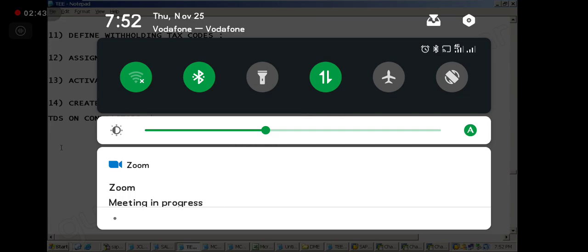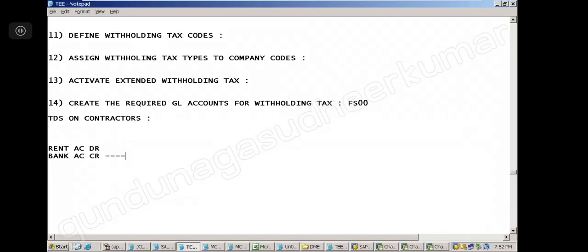Suppose we are paying rent, the rent account is debited and the bank account is credited. Correct? So each line is a line item here, right? This is line 1, this is line 2. That's the line item. Line item 1, line item 2 in the document.